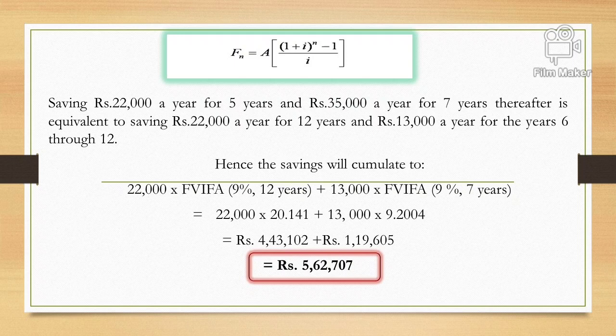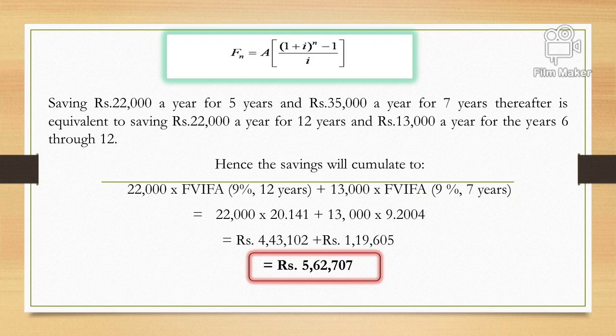One, by considering 22,000 for 12 years, and the same formula we will apply by having addition sign plus again the same annuity formula, but this time A will be considered as 13,000. So 22,000 into future value interest factor annuity 12 years and 9% plus 13,000 into future value interest factor annuity 9% and 7 years. So I also kept the future value annuity table, and I also highlighted for 12 years and